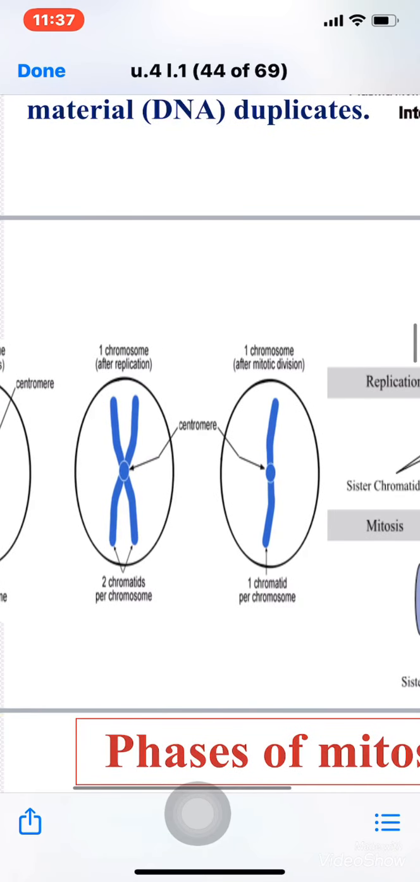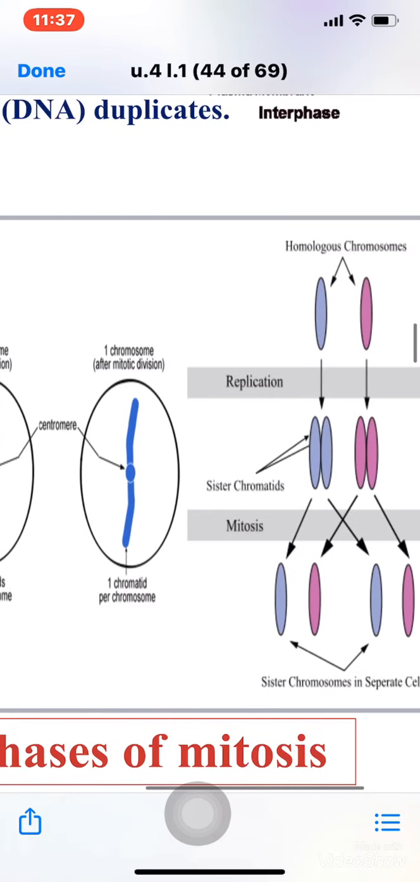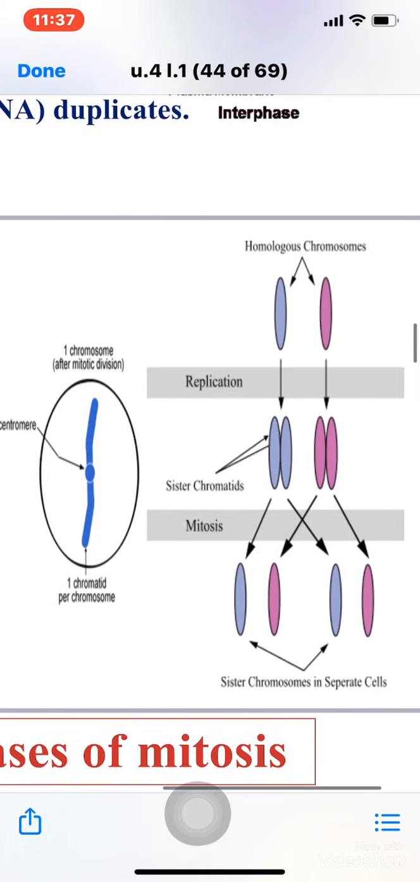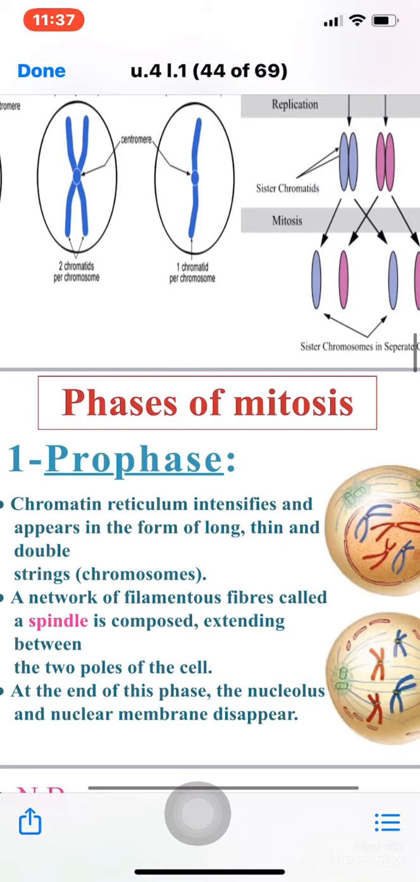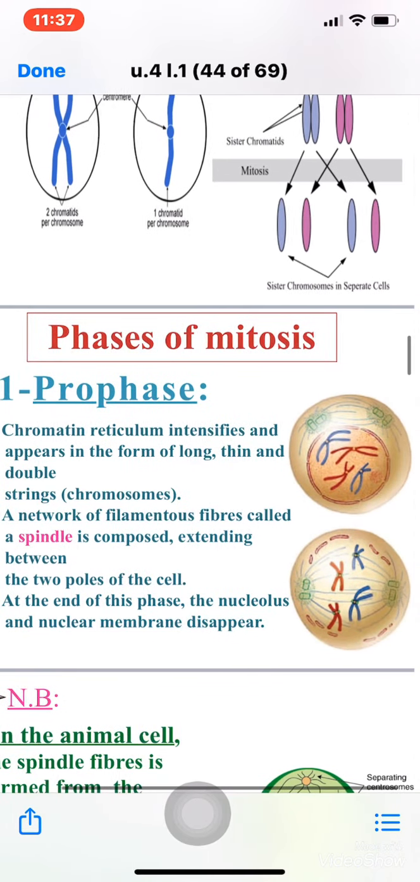Then after division, each cell takes one of the chromatids, and we will see now in details. Homologous chromosomes, okay? Each one makes its own replicated sister chromatid. Then in mitosis they divide. Let's enter now inside the phases of mitosis.